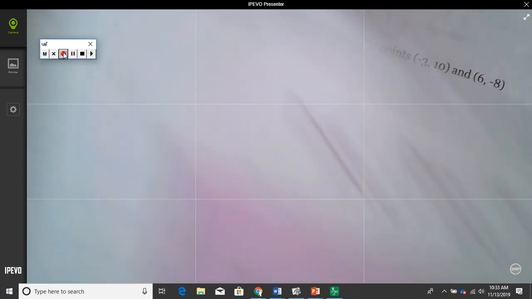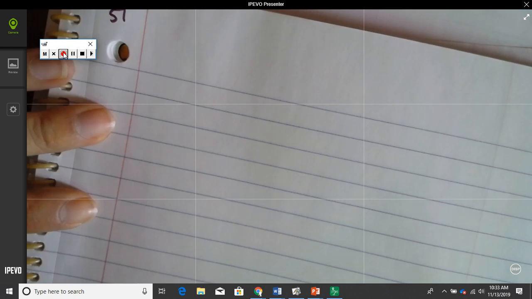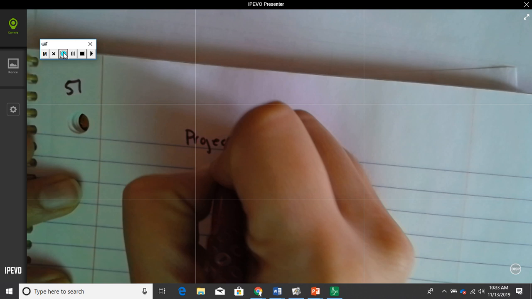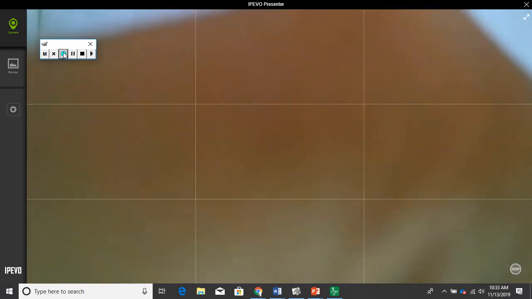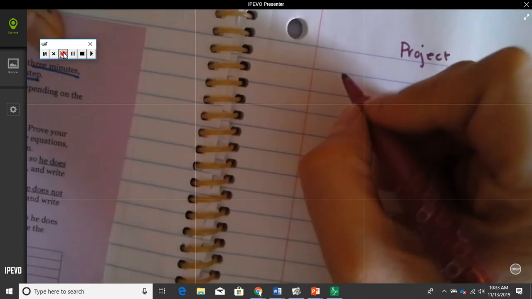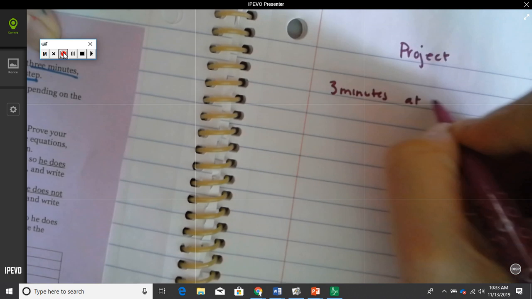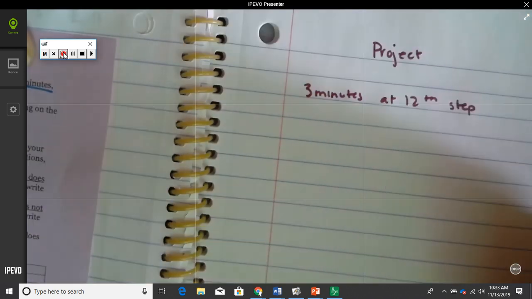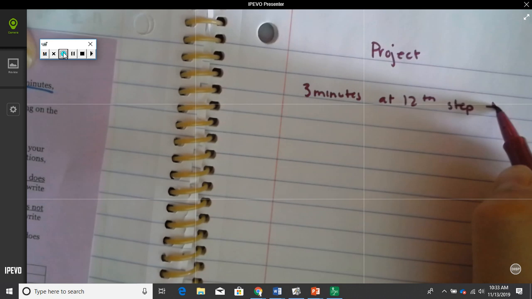So please go to page 51, and we're going to work on the project on page 51. So now for Matthew, it gives us some information about him. It says after 3 minutes, he was at the 12th step. Now, we need to get an equation from that. We need to get the slope from that. But I don't really see the point. So we're going to make this into a point.